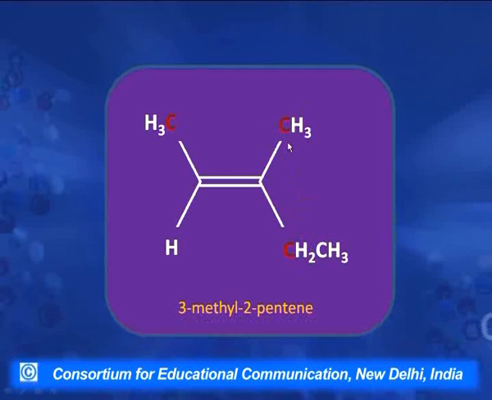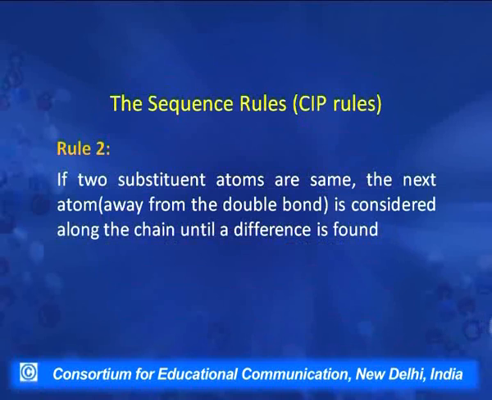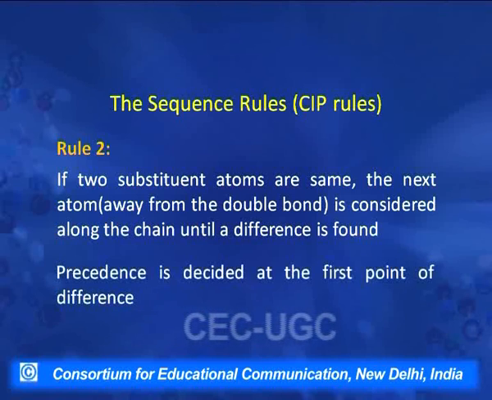So our first rule cannot be applied at this stage, and in order to solve such problems a second rule was given. The second rule says that if the two substituent atoms are the same, or the two groups are attached through similar atoms, then we look for the next atom in the chain, away from the double bond, and we compare the chain on the two atoms until we find a difference. It will become clear when I take up an example.